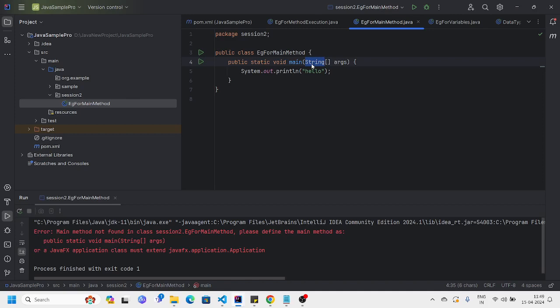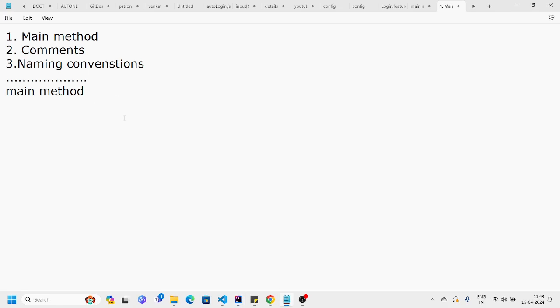So a Java program should contain one main method. Without main method, we cannot execute a Java program. It contains keywords like public, static, void, and main is the method name. Public means we can access from anywhere. Static means no need to create an object for the class. Void means it's not returning any value. That's all about the main method.